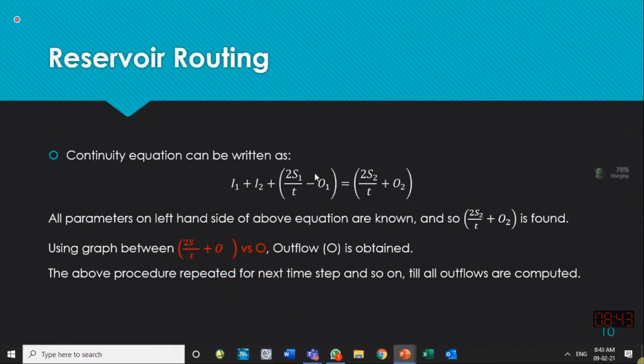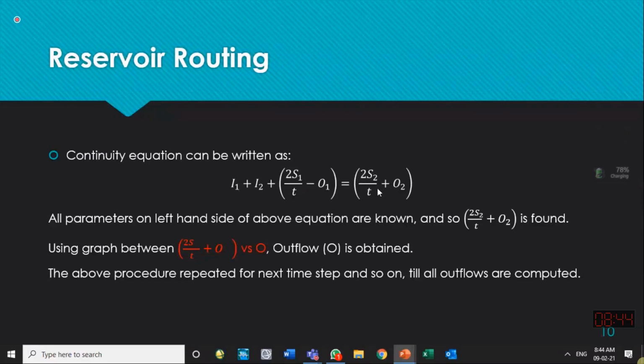Everything which was known to them, I1, I2, S1, T, O1, was written on one side. Everything which was not known to them, that is S2 and O2 terms, was written on the right hand side. So from the known things, they had found the left hand side. It means they knew what 2S over T plus O is.